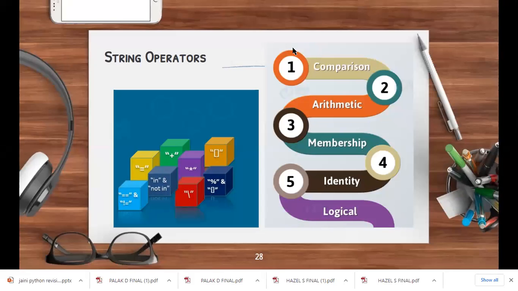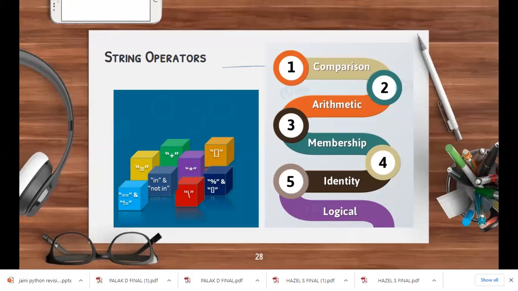There are string operators. There are some operators that we can use with strings: comparison operators, arithmetic operators, membership operators, identity operators, and logical operators. Now, comparison means when you compare two strings. Which one is bigger? Are they equal to each other, etc.